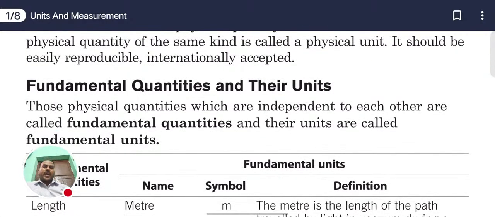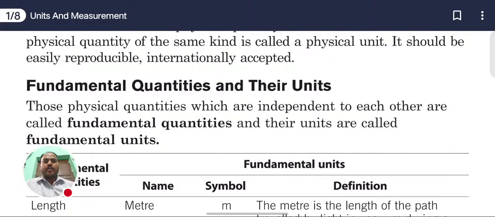Now we have the fundamental quantities. What are fundamental quantities? Fundamental quantities are also known as base quantities or standard quantities. Those quantities which are independent of each other are called fundamental quantities. They never depend on other physical quantities.